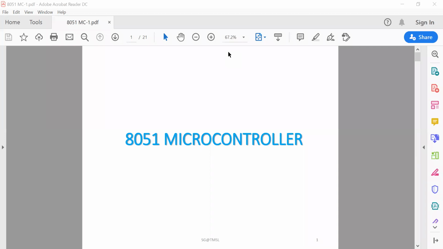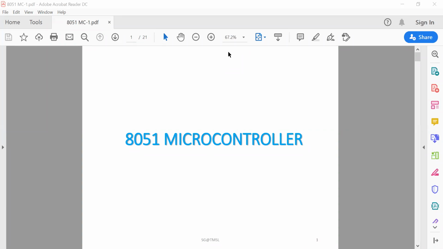That's why it is called a microcontroller. And why is it called a controller? Because it is used to control certain operations. A specific function has to be maintained, and that's why it is used in embedded systems.